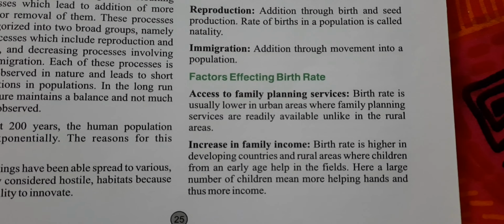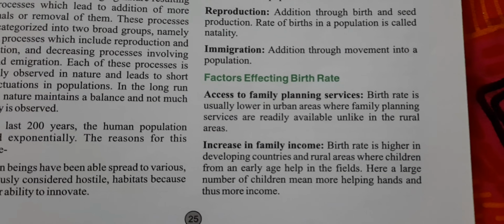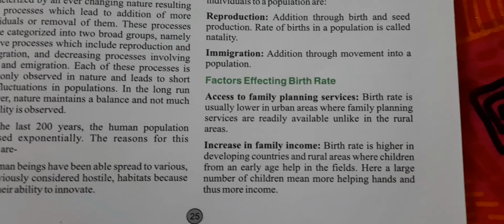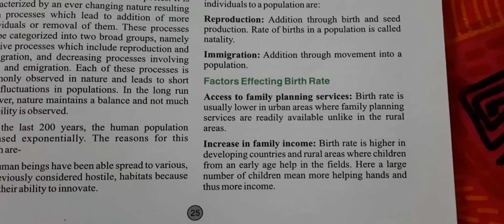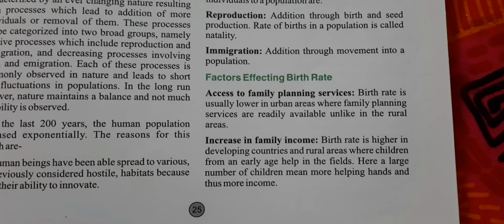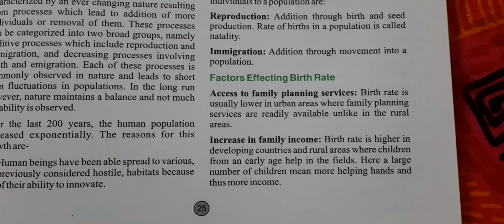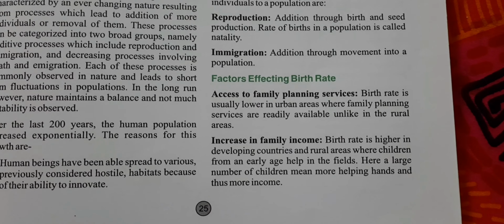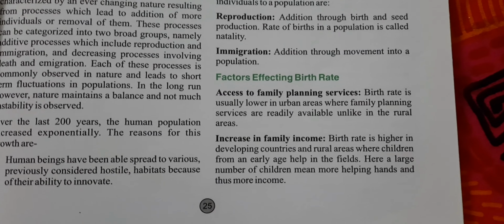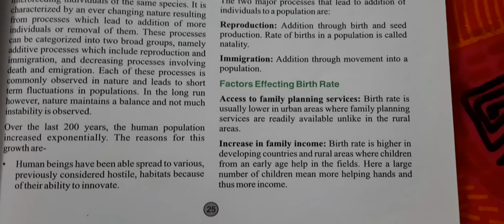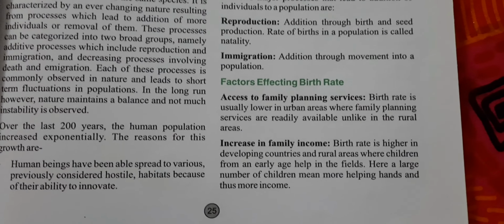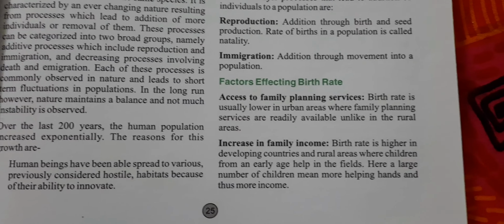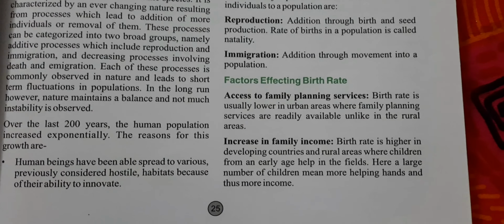There are some special factors that affect the birth rate. What are those factors? The first one is proper family planning. As you can see, the birth rate is usually lower in urban areas. Why? Because they have proper family planning. But it is higher in rural areas. Why? Because they generally do not have proper family planning.